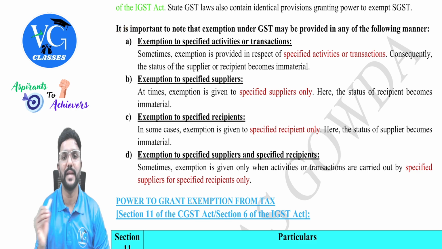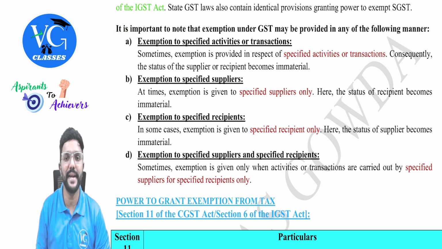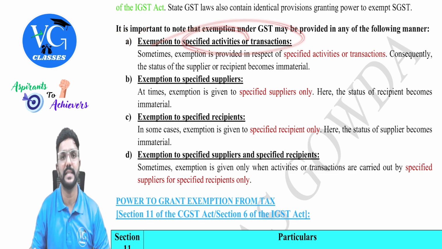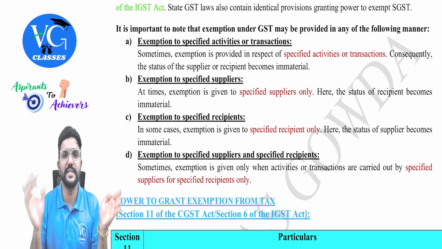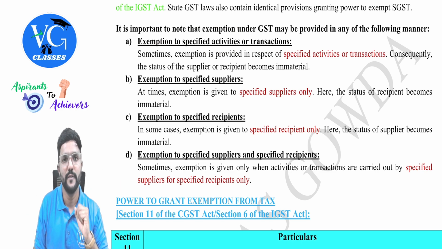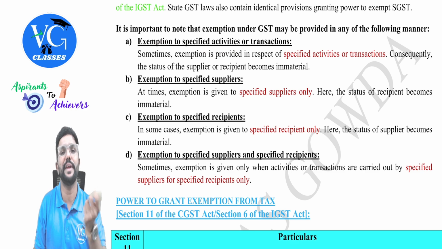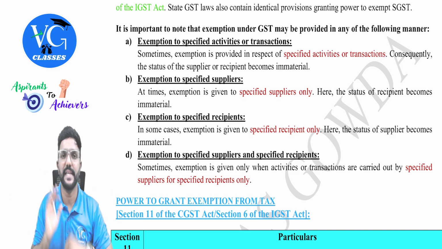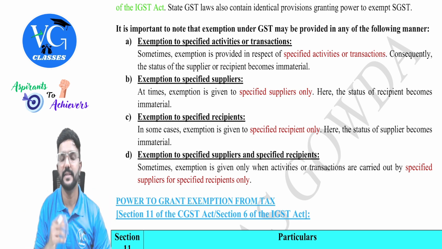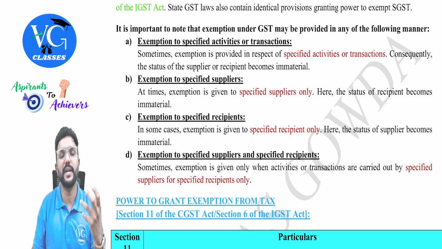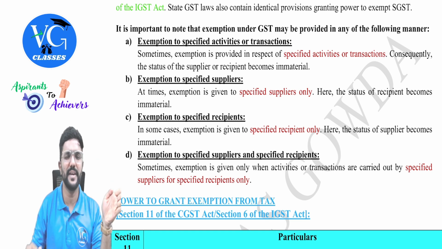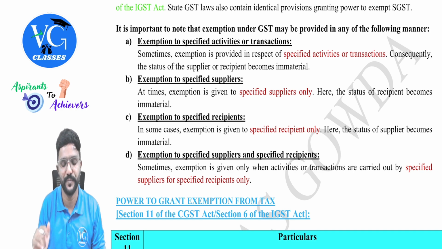It is important to note that exemption under GST may be provided in any of the following manner. First one, exemption to specified activities or transactions, irrespective of who is the supplier and who is the recipient. For example, transfer of a business as a going concern. Doesn't matter who is the transferor or transferee, it is always exempt. Same way, loading, unloading, packaging or warehousing of agricultural produce is exempt, no matter who is the supplier or recipient.